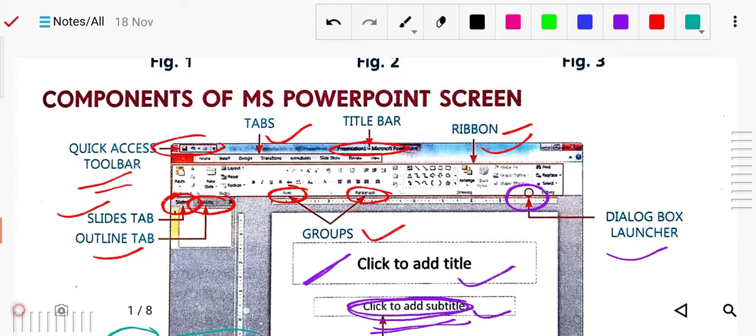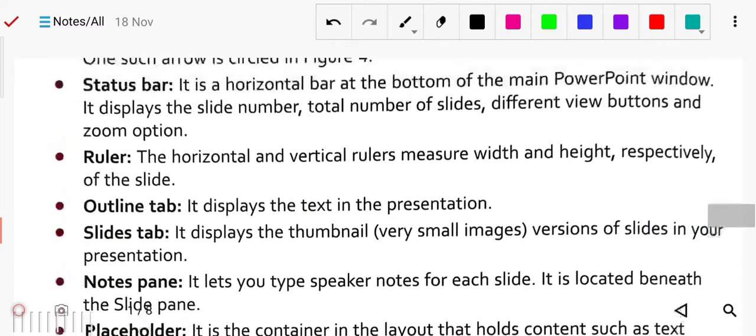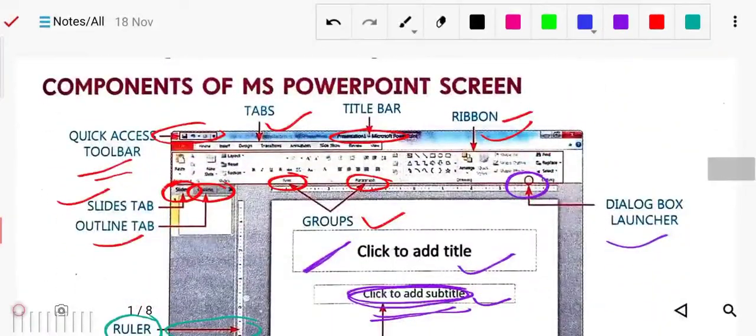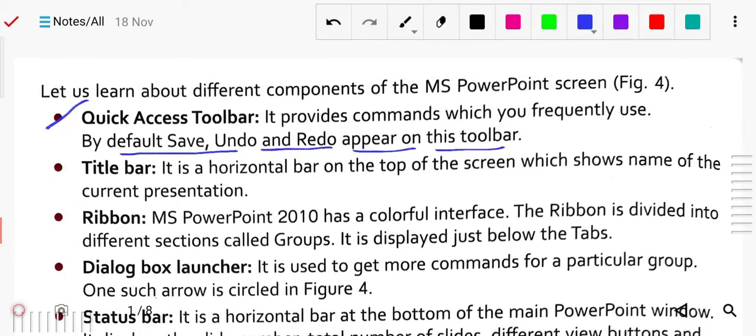First of all we will discuss the quick access toolbar. See here, the quick access toolbar provides commands which you frequently use. By default, Save, Undo, Redo appear on this toolbar. These are commands we use again and again, like save, undo, redo and so on. This is the quick access toolbar. You have already seen this part, which we use frequently.